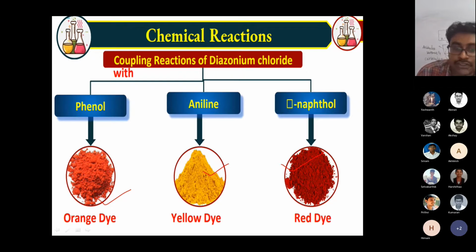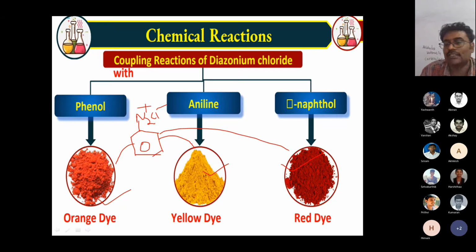For this diazonium salt, if I add different compounds, I'll get different colors. Phenol gives orange, aniline gives yellow, beta naphthol gives a red dye color. So this test. Okay?